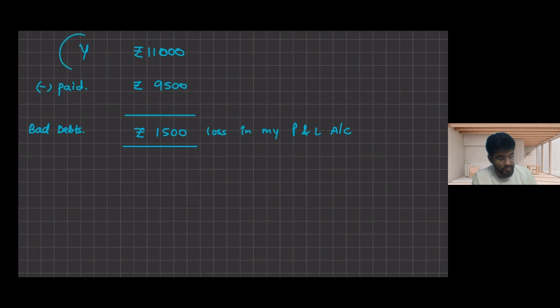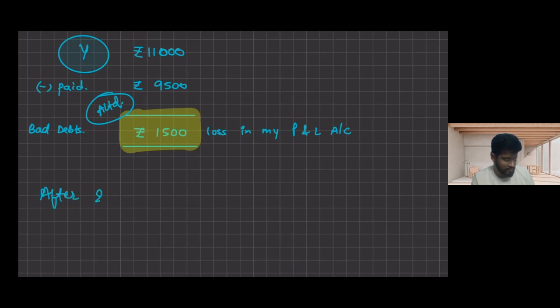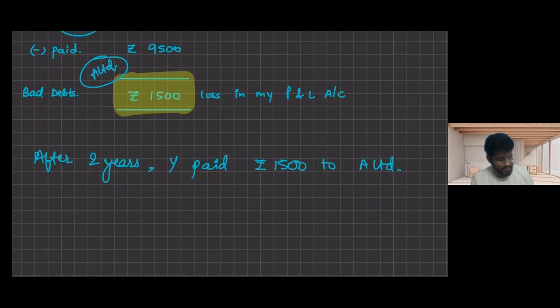Now, after 2 years, Mr. Y has won a lottery, and now he thought, let's pay those people whom I was not able to pay 2 years back. Now he found that he has paid 1,500 short to A Limited. Now, after 2 years, Y paid rupees 1,500 to A Limited. That means the bad debt which was booked earlier is now recovered.